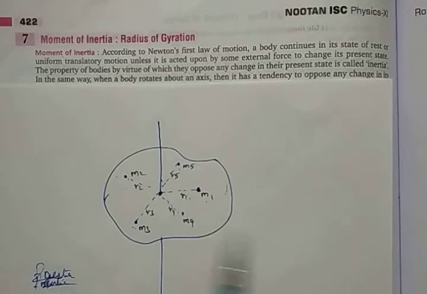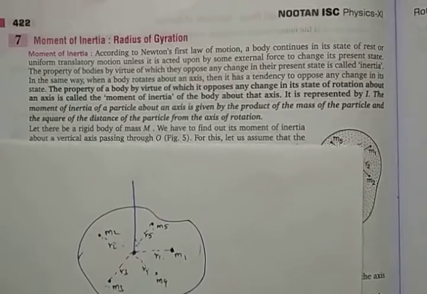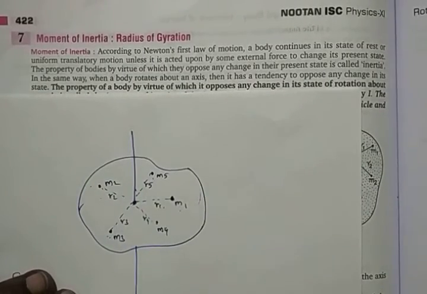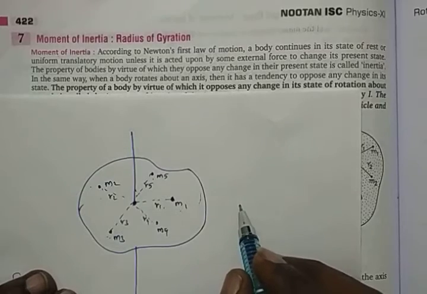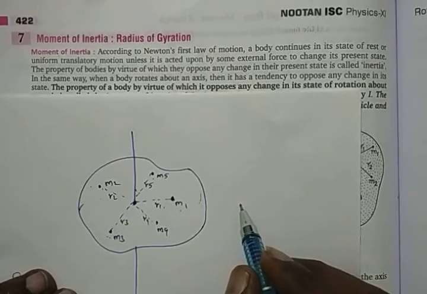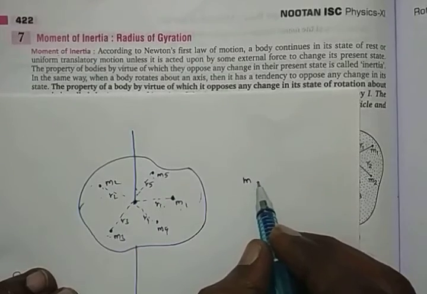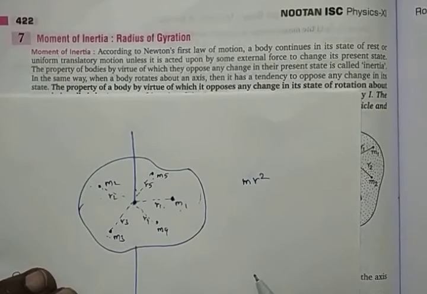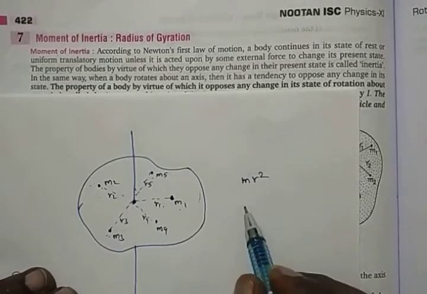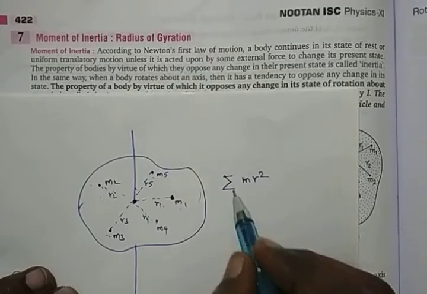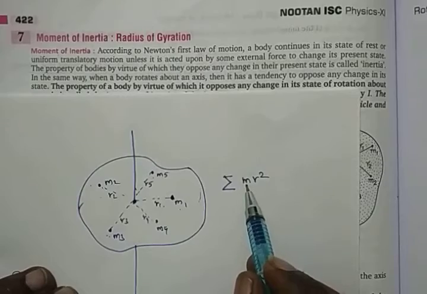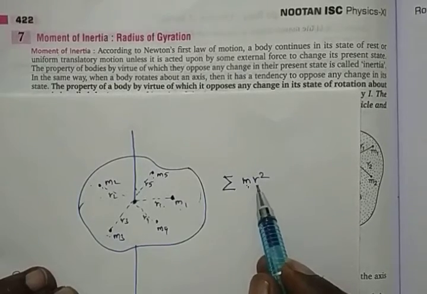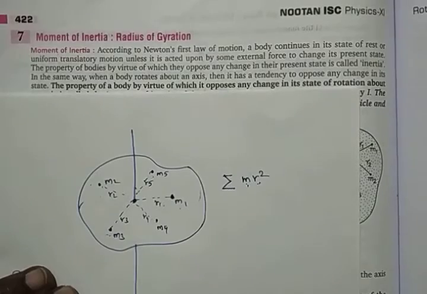Okay. So anything cannot rotate. You need to rotate with another force. So we are trying to have different things in different points of thing. So we call it as, the moment of inertia is defined as, write down, the moment of inertia is defined as sum of the product of mass and square of the distance from the axis of rotation. So you again repeat, it is defined as the summation of product of two things, mass of the particle and the square of the distance from the axis of rotation.